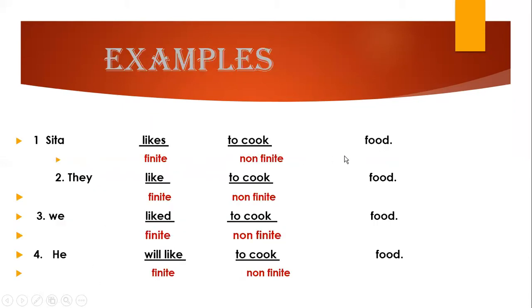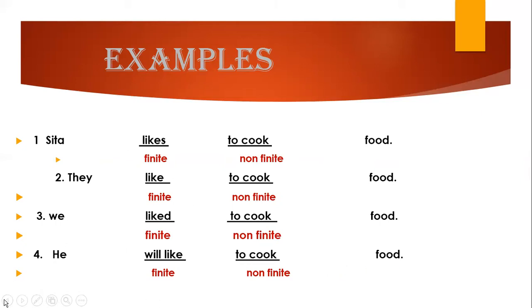Sita likes to cook food. Now, in this sentence, if I change the person, Sita is singular, if I change it from singular to plural, it will become "They like to cook food." And in the third example, we have changed the tense. I have changed it from simple present to simple past: "We liked to cook food." And again, in the fourth sentence also, I have changed the tense: "He will like to cook food."